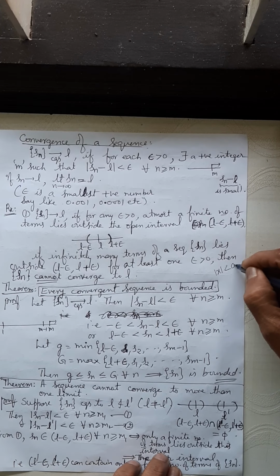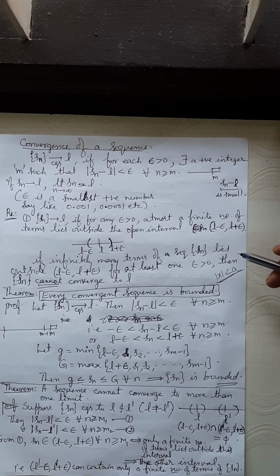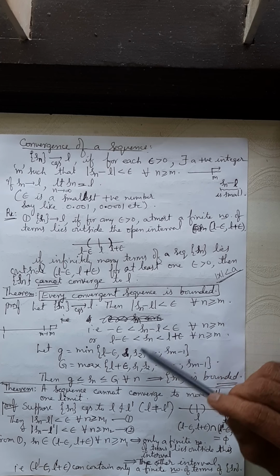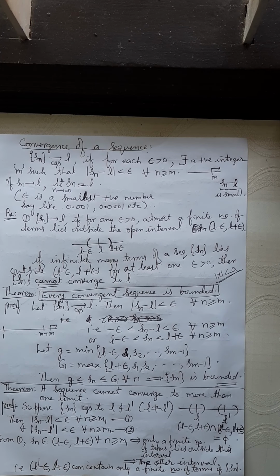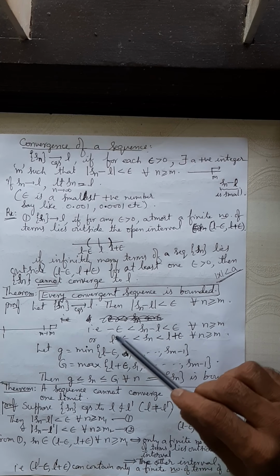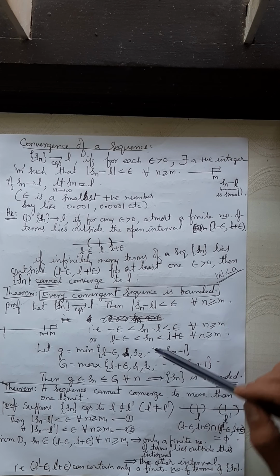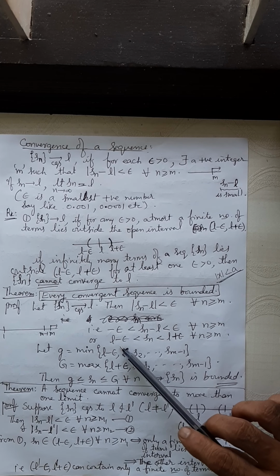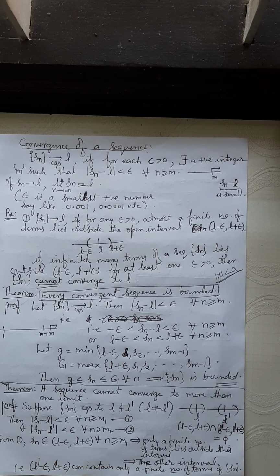It means x lies between minus a and plus a. Similarly, Sn minus L lies between minus epsilon and plus epsilon. Adding L on either side, L minus epsilon is less than Sn, which is less than L plus epsilon, for all n greater than or equal to m. That is, Sn lies between L minus epsilon and L plus epsilon.